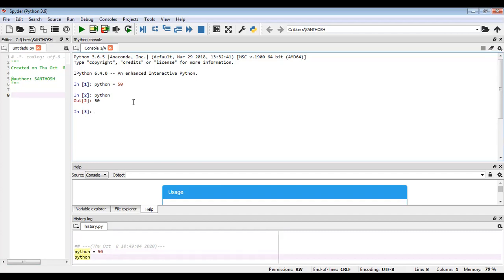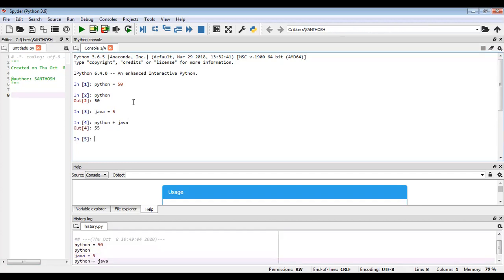Next I declared another variable, Java. Java equal to 5, so for this Java I assigned only 5. The Java variable is created, and inside that Java variable 5 will be stored. Now I add Python plus Java. Now I am creating an expression by using reference variables. What value will it print? 55. Inside Python we have 50, Java 5, so total 55.